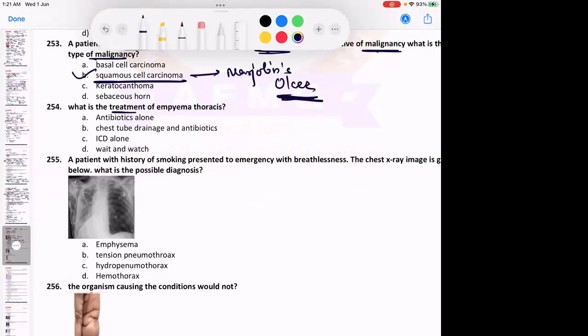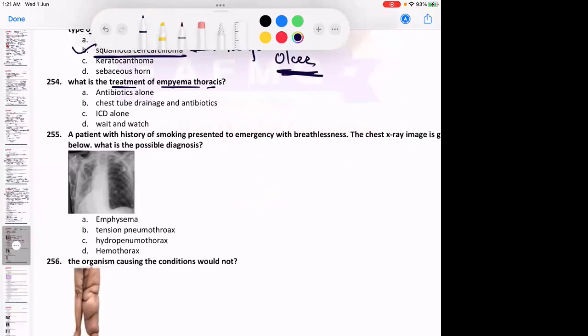What is the treatment of empyema thoracis?